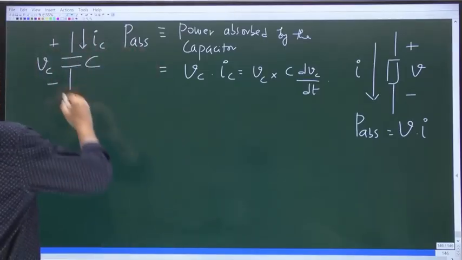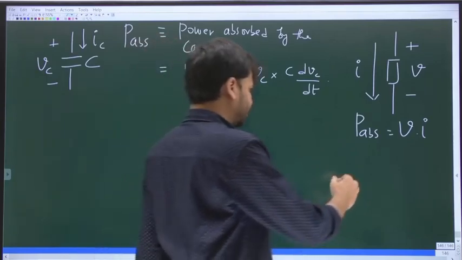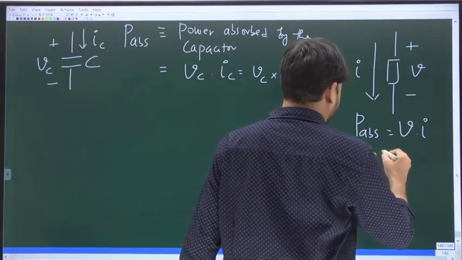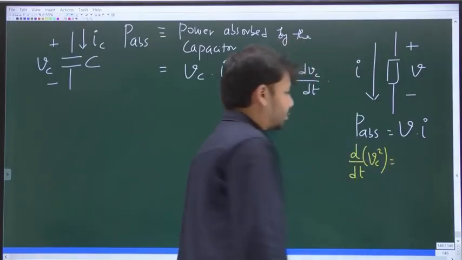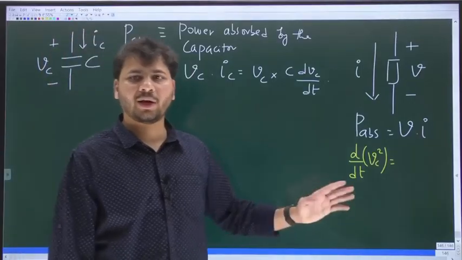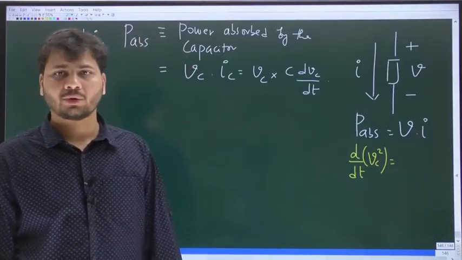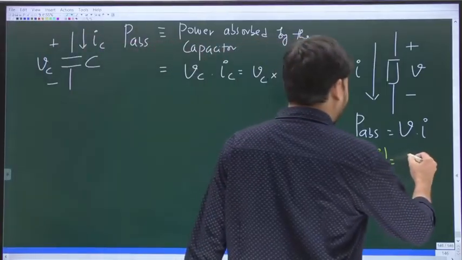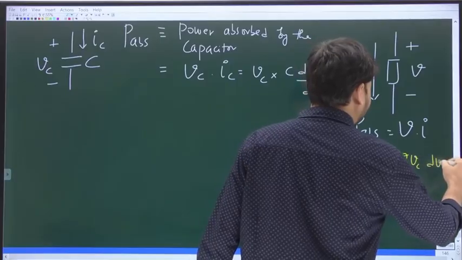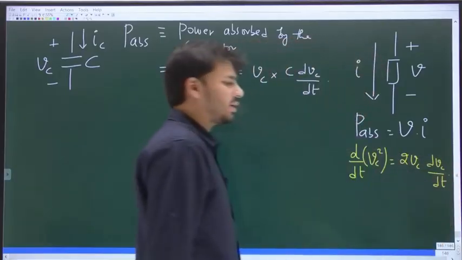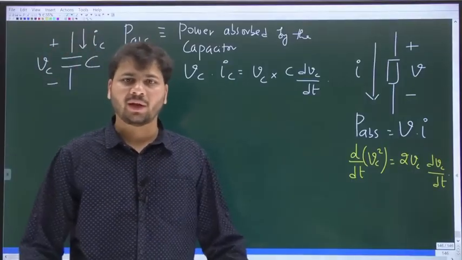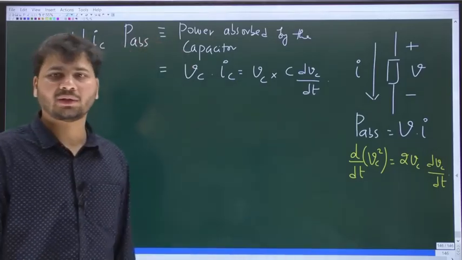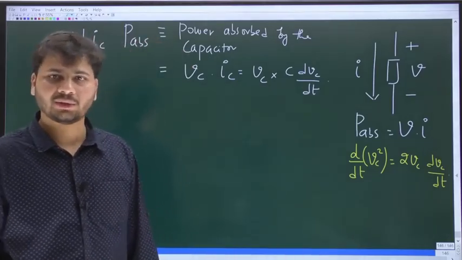Okay. Now, what is the expression for d by dt of Vc square? Will it not be 2Vc times dVc by dt? Yes or no? d by dt of x square is 2x times dx by dt. In the same way, d by dt of Vc square is 2Vc times dVc by dt.